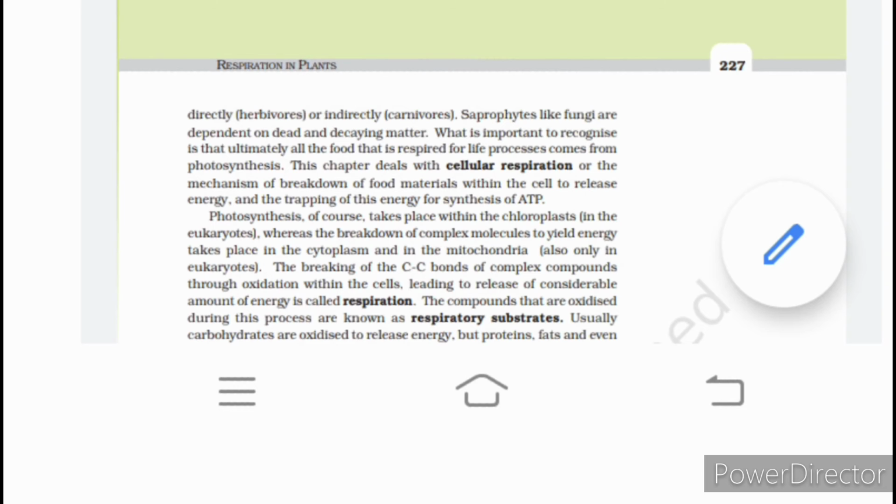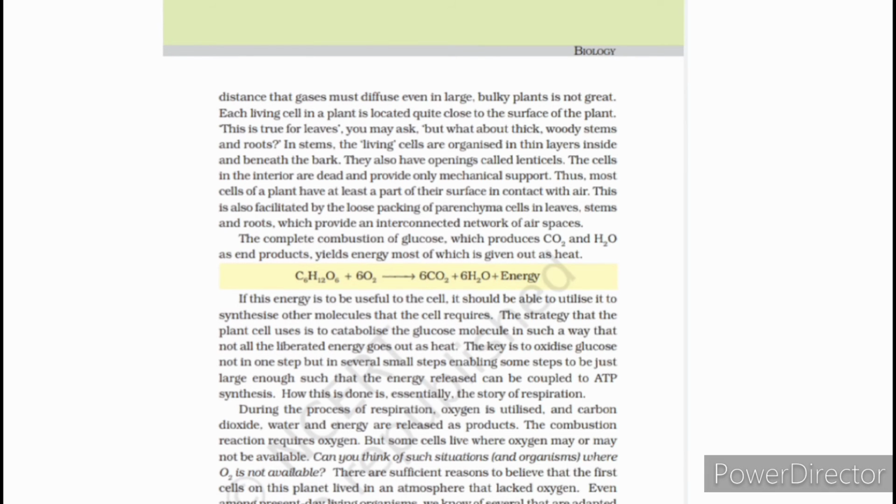We are lucky to have plants as our producers because they are in abundant amount. Here each living cell in a plant is located quite close to the surface of the plant. This is true for leaves. So we ask, what about the thick woody stems and the roots? As we said earlier, the stomata have the role of exchange of gases.